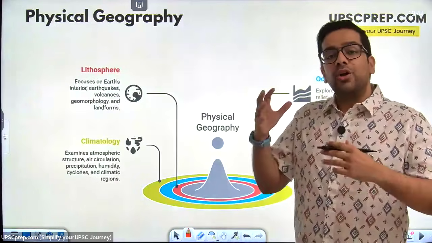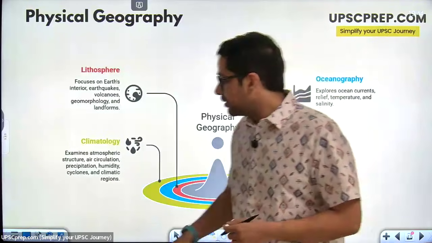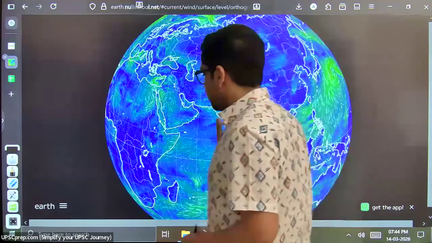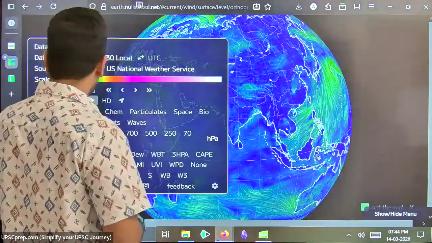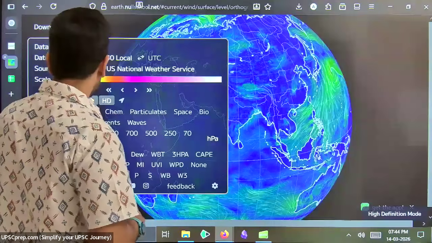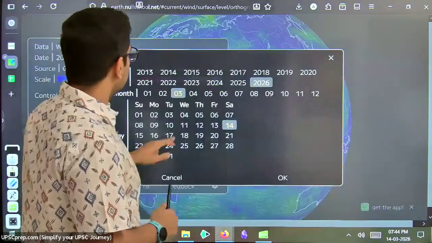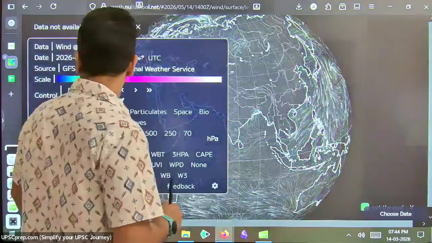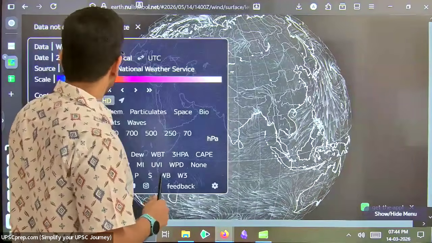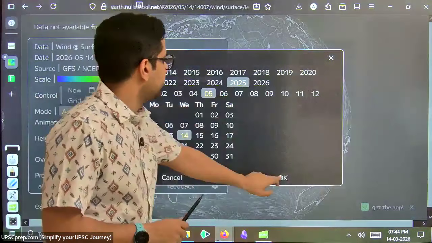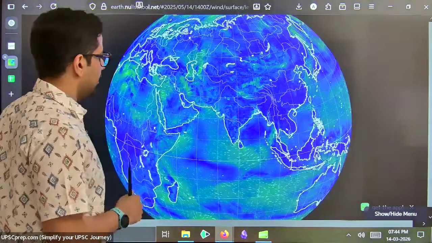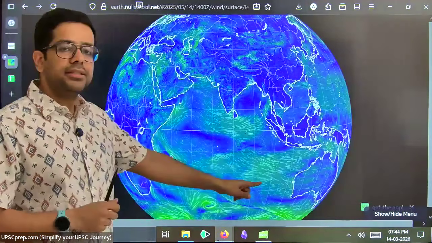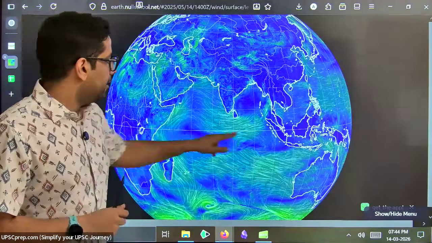Okay, what is the global circulation of winds like? Like for example, I'll show you something very interesting, right? So this is a brilliant website that we use in class. Let's put the HD thing and let's look at the monsoon, right? Oh, we need to do this for 2025 because we cannot look at the future, right? So these are wind circulations that are happening, right? Approximately,